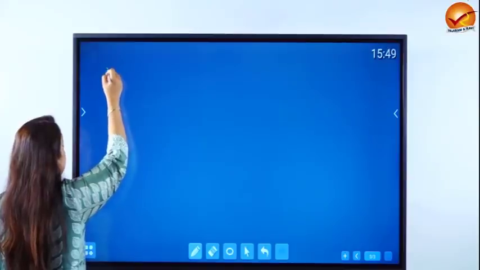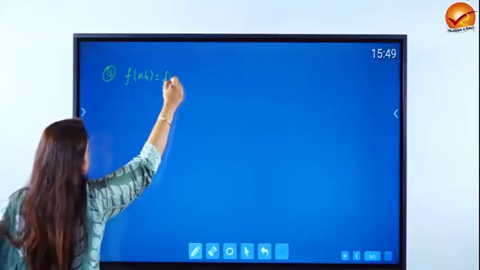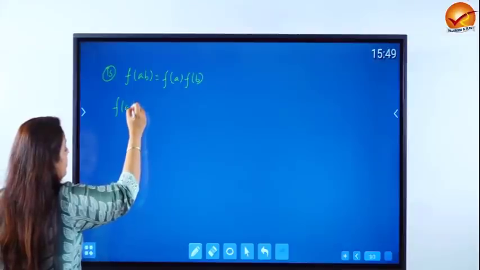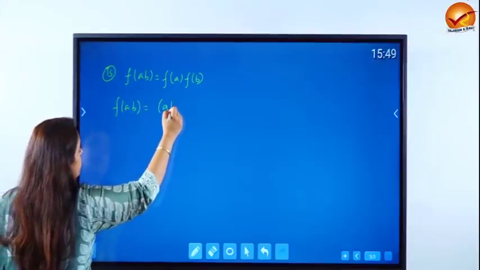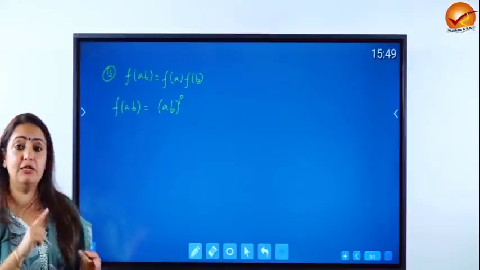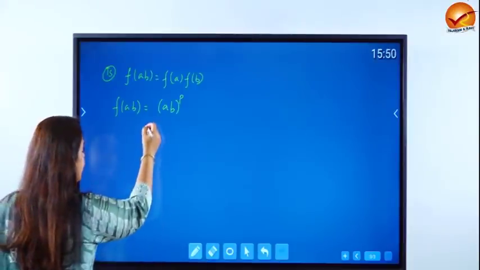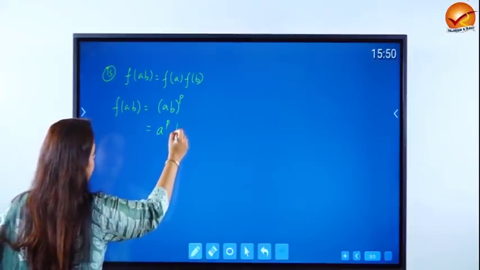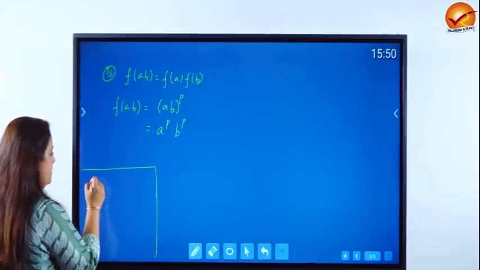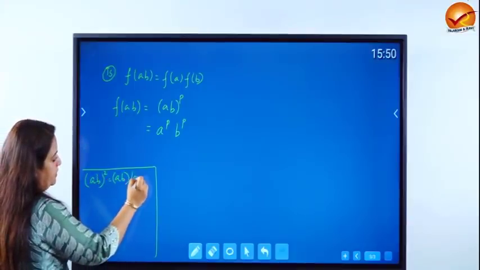So the second part to show is that f of ab should be f of a into f of b. Let's see how we'll do that. So f of ab by definition will become (ab) to the power of p. Again, we are working in a field. A field is commutative definitely. That was the logic of applying binomial expansion also, and that's the logic of opening it up like a to the power p into b to the power p also. Because if you recall, (ab) square for example is actually just ab operated with ab.